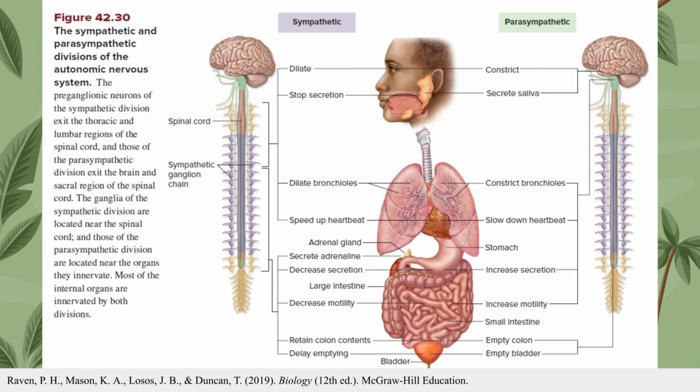The parasympathetic division generally acts in opposition to the sympathetic division to maintain homeostasis. It is typically associated with rest and digest functions, calming the body and returning systems to their normal state after a stressor has passed.